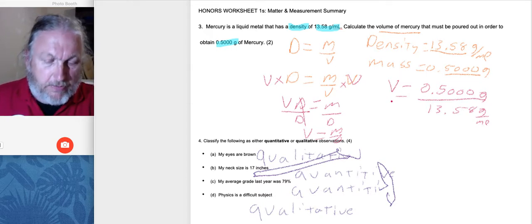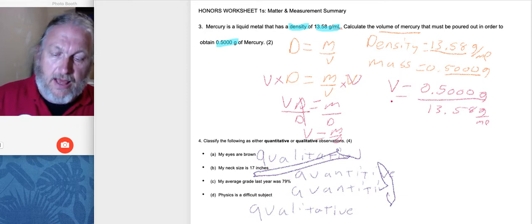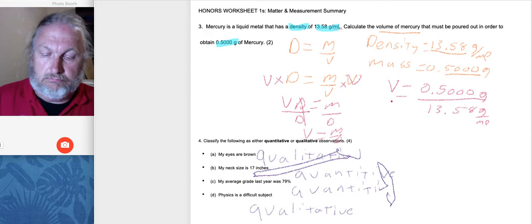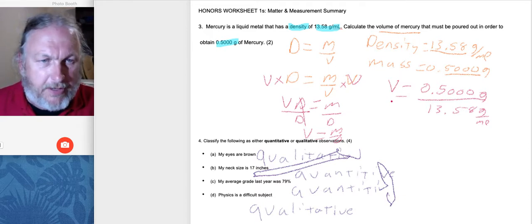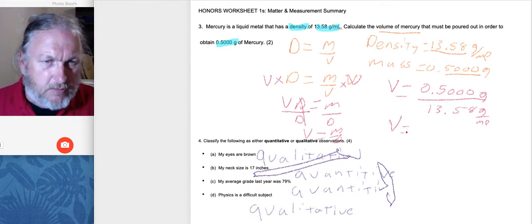But I'm pretty sure I'm going to get a pretty small number. Let's do it. 0.5 divided by 13.58. I got 0.03681888513. I'm not going to put that down. I'm going to put down 5 sig figs first just to see what I got.